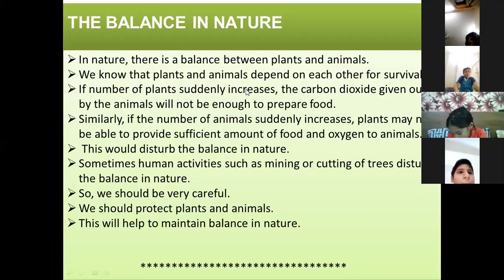Animals are fewer than plants, so the carbon dioxide given out by the animals will not be enough for plants to undergo photosynthesis.